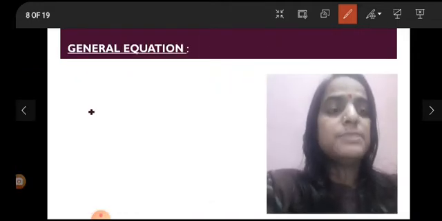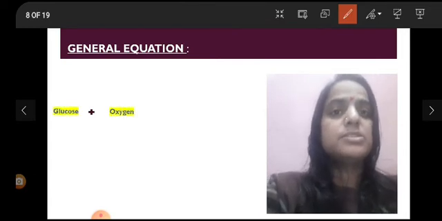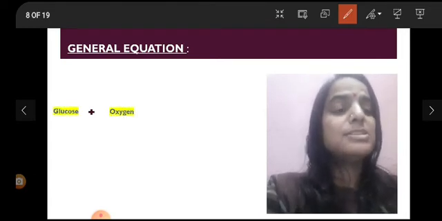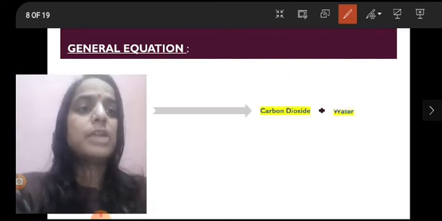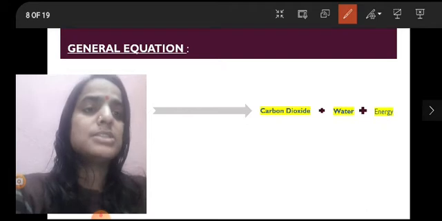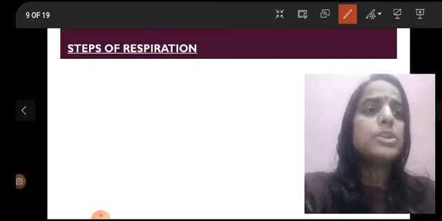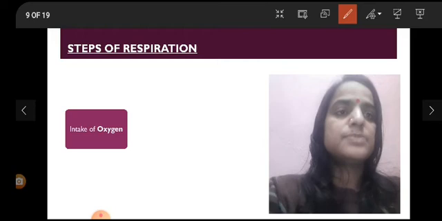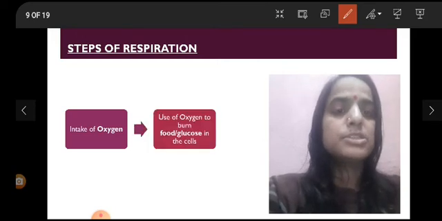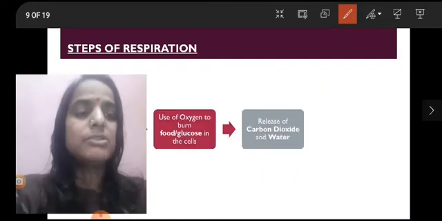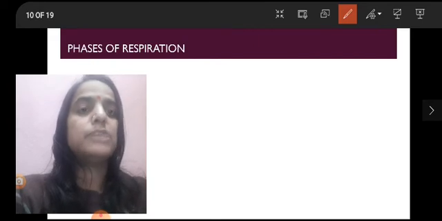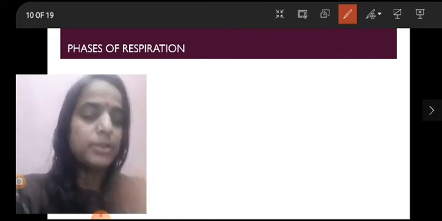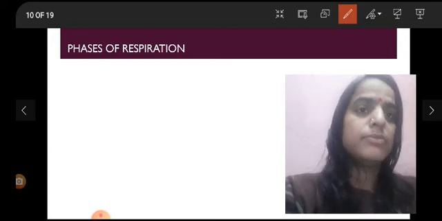Now, what is respiration then? Respiration is the process during which glucose is utilized in the presence of oxygen to release carbon dioxide, water, and the most important thing, energy. So, what are the steps of respiration? Respiration includes the intake of oxygen, use of oxygen to burn glucose or food in the cells, release of carbon dioxide and water, and then formation of energy in the form of ATP, which is adenosine triphosphate.